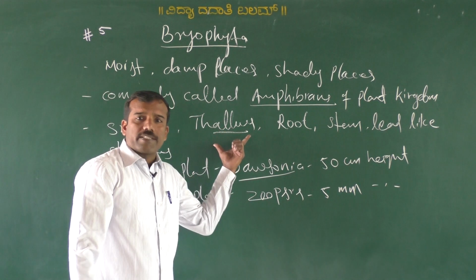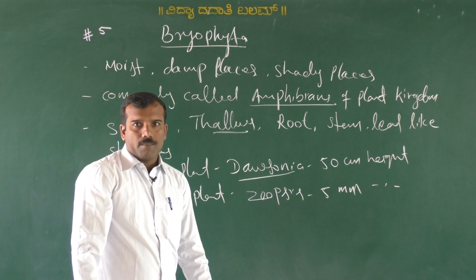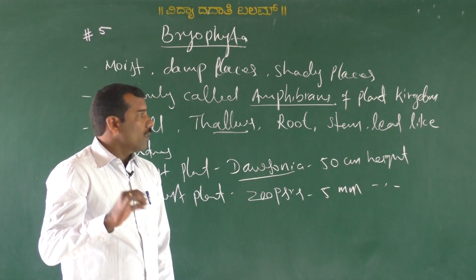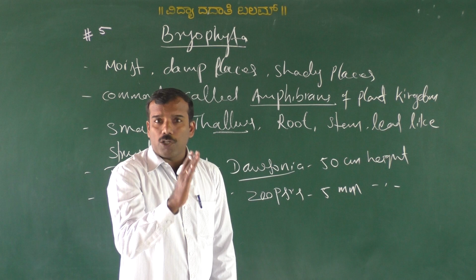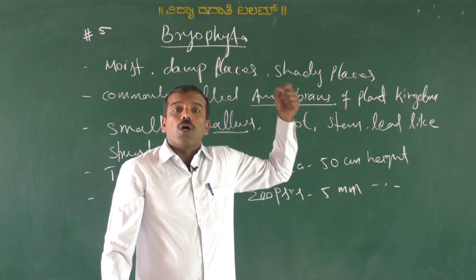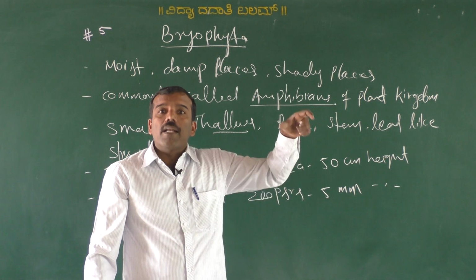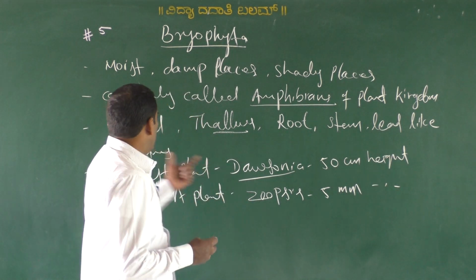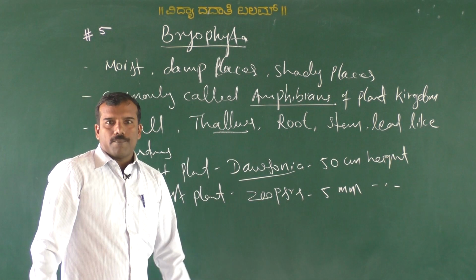Sometimes they are thalloid, dorsiventrally flattened. Some look like a plant, having an erect stem, that is axis, not a true stem, not a true root, not a true leaf. Root-like, stem-like, leaf-like structures are present. Okay, this is about the plant body.